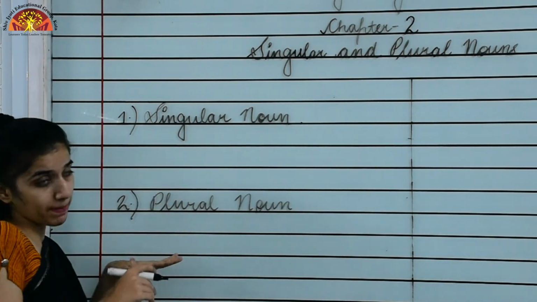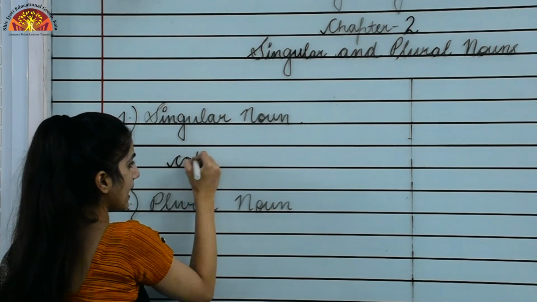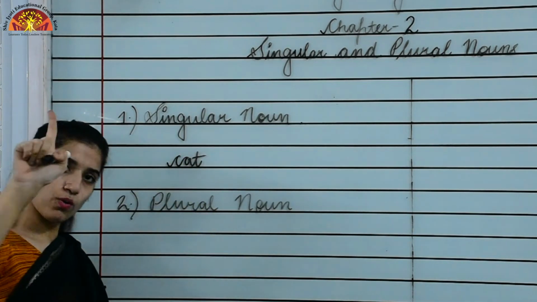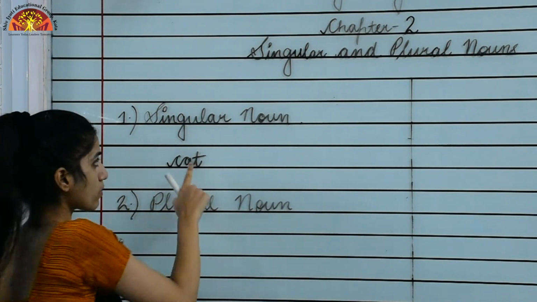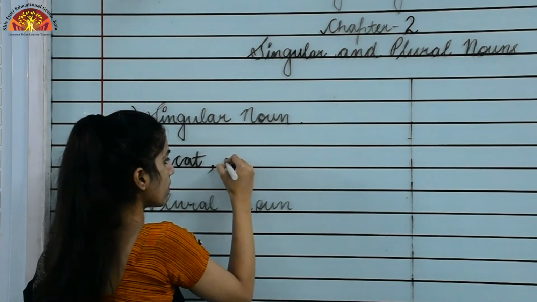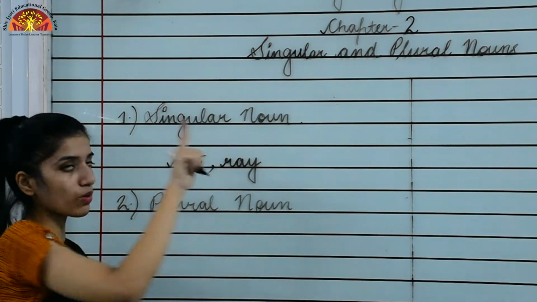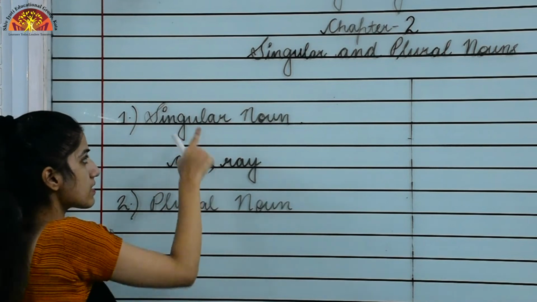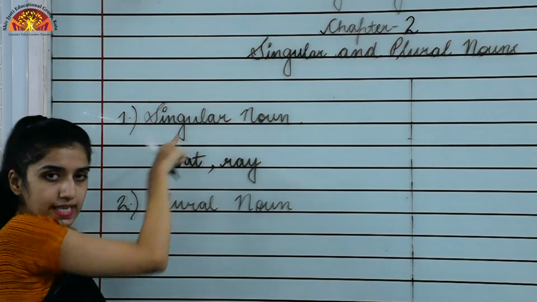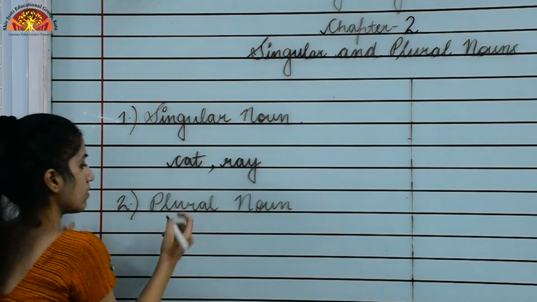Some examples: cat, that's representing only one cat, right? So this is a singular noun. One more example, ray. This is also representing only one thing, so this is a singular noun.